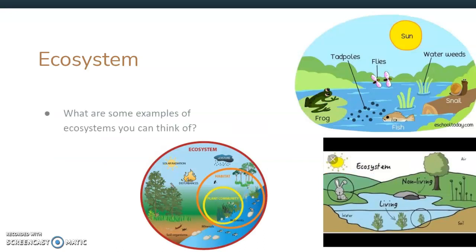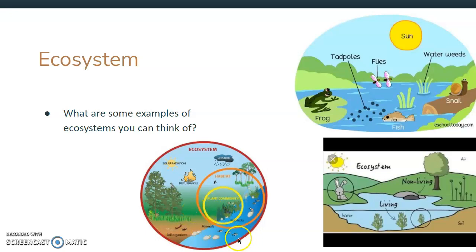Some examples. Ooh, I didn't make this nice like the other one, so let's look at these each individually. Examples, we have a sun, which would be non-living, and then we have air and water, which is also non-living, but the rest of our ecosystem includes our frogs, our fish, our tadpoles, flies, our grass, or what are called water weeds, a snail. We have a different example down here where we have our water, air, we have the sun, those are all non-living, and then we have a plant community down here, a bunch of different plants.